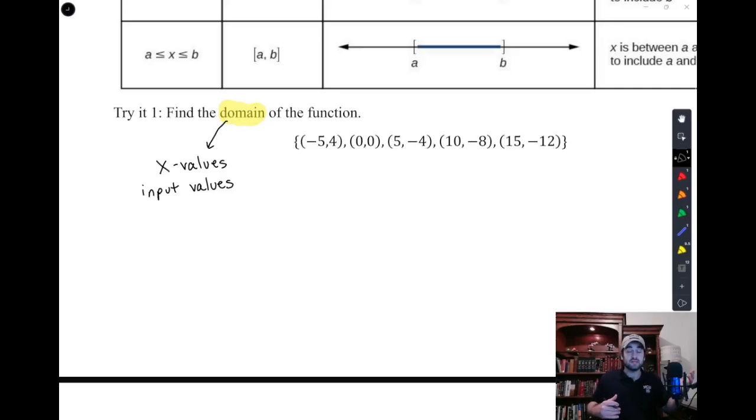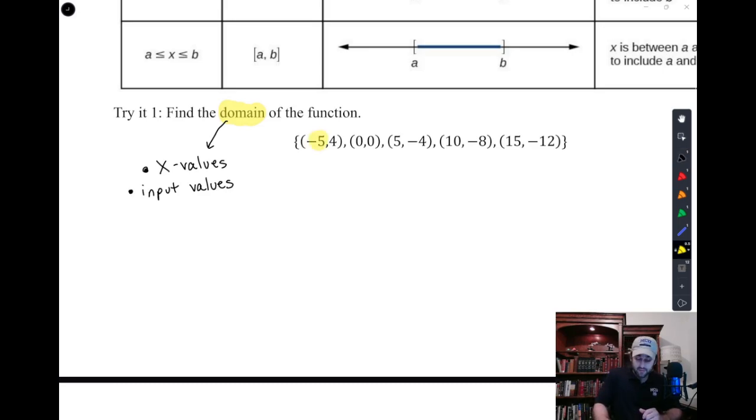Like in chapter 2, we saw there were a lot of times when X could not be 0 if it was on the bottom. Or if you have a square root, you can't have a negative number on the inside. And so we have restrictions in math that we place on things. And that's kind of this idea of domain. We're asking, what are the X values? What are the input values?